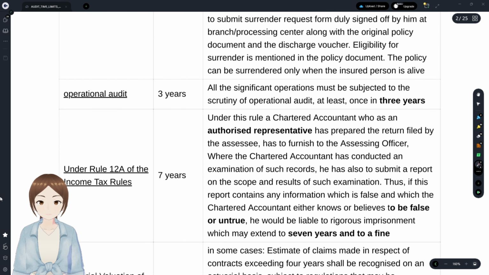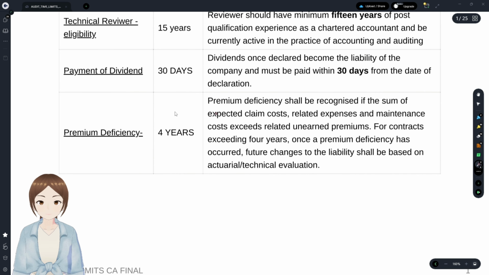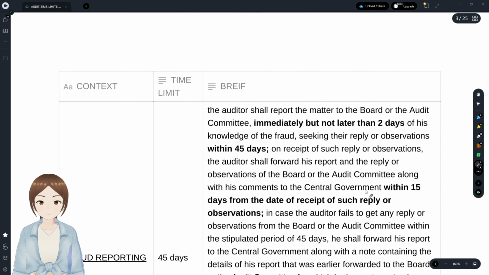Under Rule 12 of the Income Tax Act, if a chartered accountant who is acting as authorized representative, knowing it to be false, had submitted false information to an assessing officer, then he is liable for rigorous imprisonment which may extend to 7 years plus a fine. And actuarial valuation is what they are talking about here, for premium deficiency.